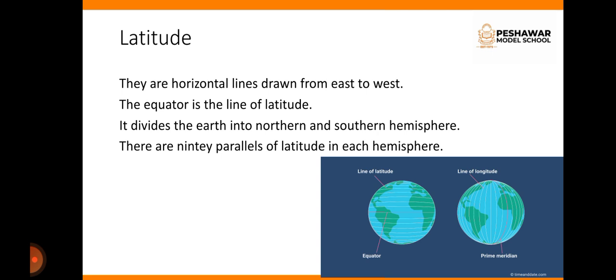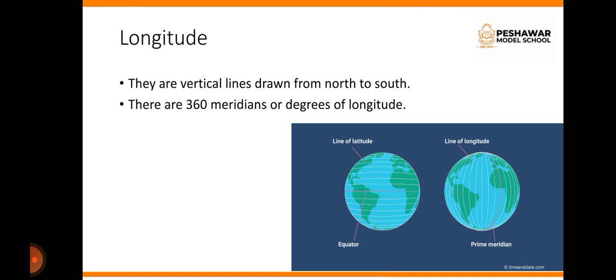In this particular picture you can see the diagram of the latitude, that its starting point is east and the ending point is west. And the equator is also the line of latitude. Longitudes are basically vertical lines drawn from north to south. There are 360 meridians or degrees of longitude. The starting point of longitude is the north pole and the ending point is the south pole.